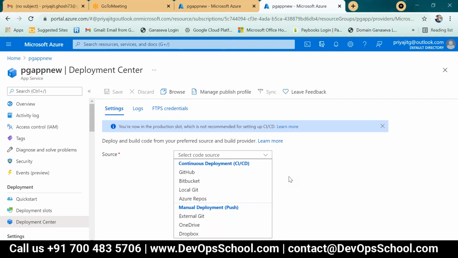Again, I am confused, Priyajit here. I thought whatever you are saying is correct, but why I'm confused now is: if we are going to deploy through XML or .NET or Java or Python, does that mean the deployment is happening through this